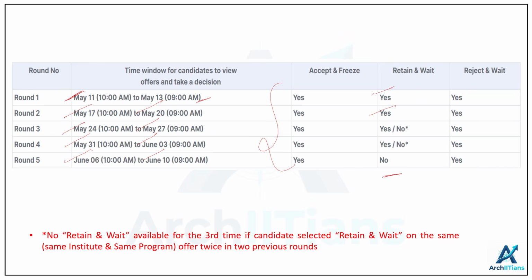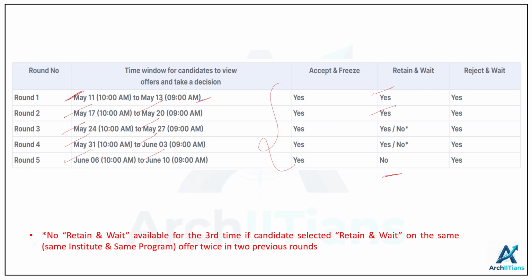Now, one interesting thing to note here is that for the first and second round, usually students get very panicked that they do not get any offers, because in the first and second round, majorly the top 10 students or very niche students get many offers from a lot of institutes. So in the third round, people usually opt for retain and wait, as that's a more logical choice. And the top rankers also usually accept and freeze their choices in the third round, because in that situation you have to let go of some of the choices.